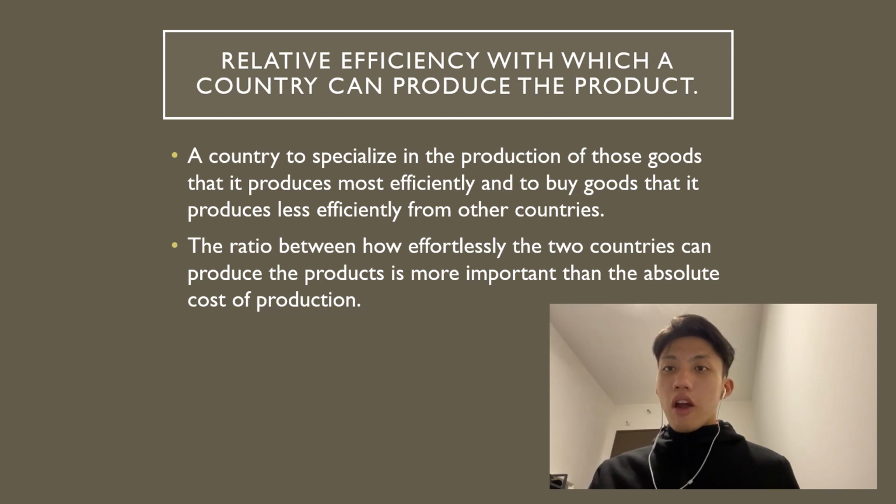So, in this comparative advantage principle, Ricardo emphasizes that what is more important here is the ratio between how effortlessly the two countries can produce the products and not the absolute cost of the production. What matters most in this theory is the relative efficiency with which a country can produce the product.